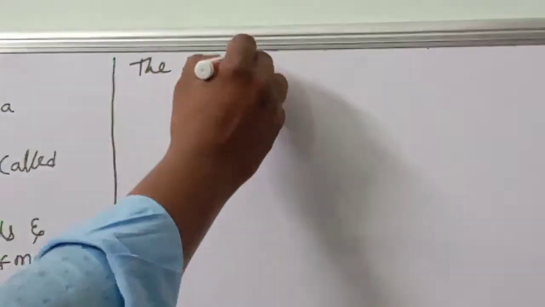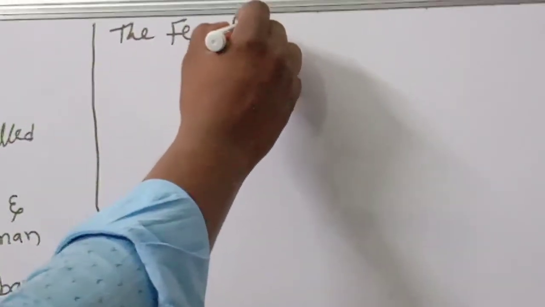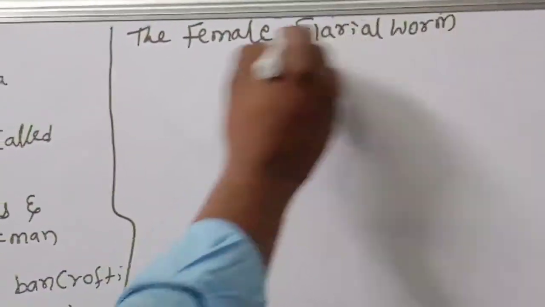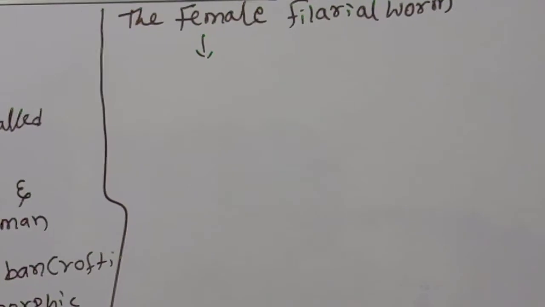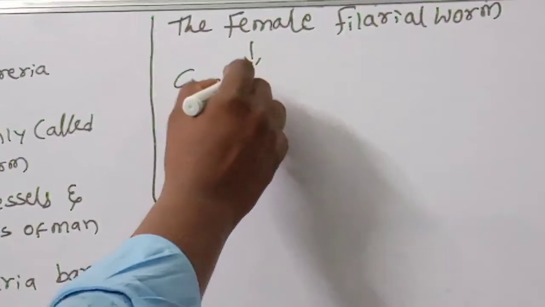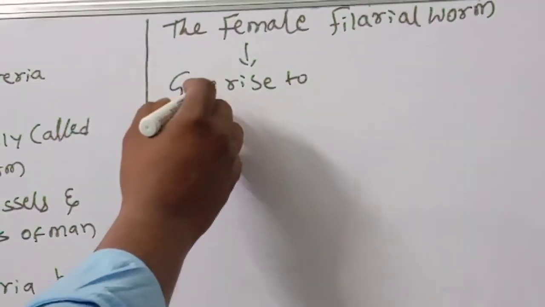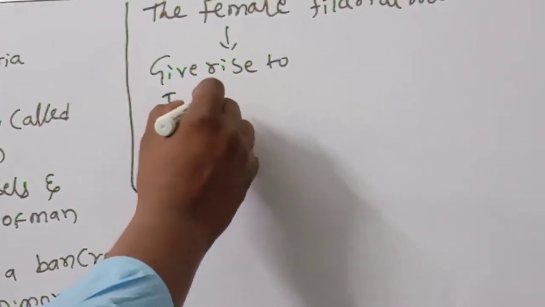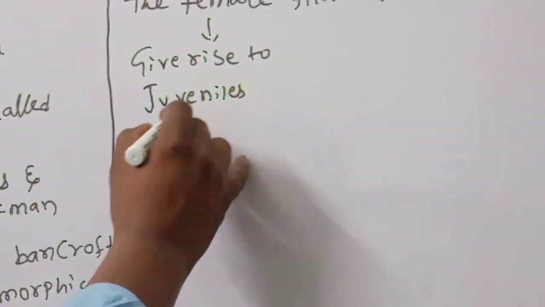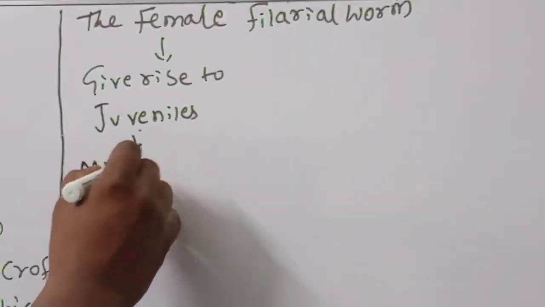The female filarial worm gives rise to juveniles, means young ones, juveniles. What are these juveniles called?